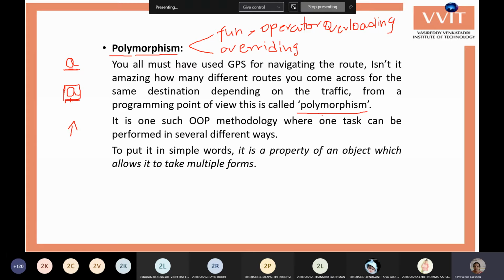But whenever you are using an object-oriented programming language, like Java for example, then you will get the benefit of polymorphism, especially whenever you are using the same function name for different types of tasks. You also have this benefit in Python.